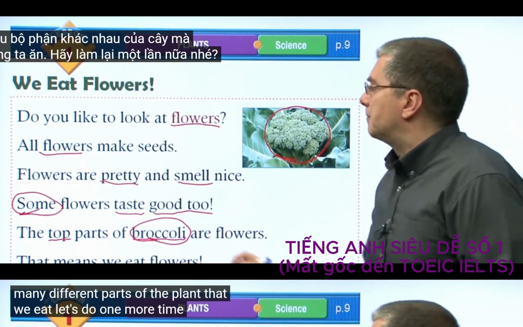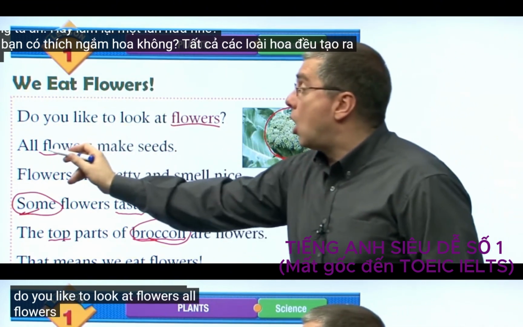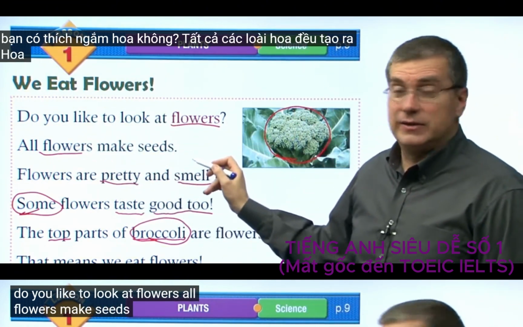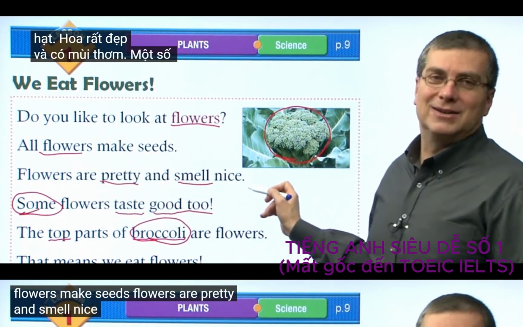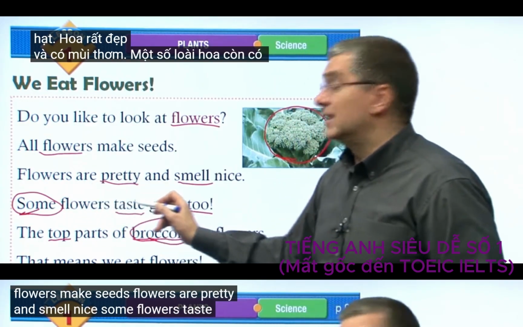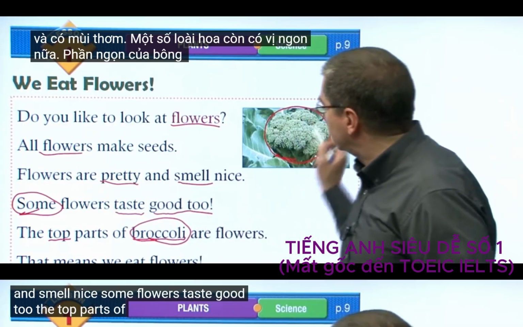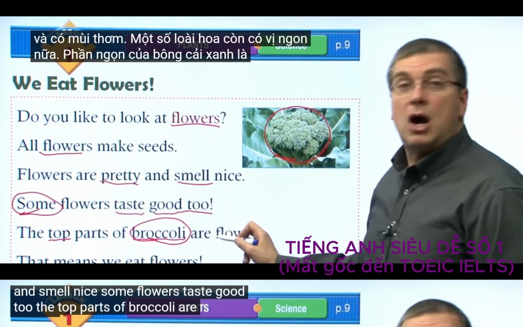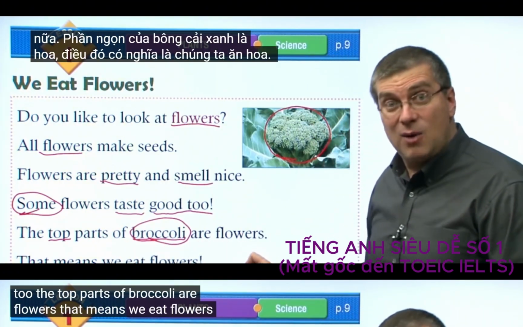Let's do one more time. Do you like to look at flowers? All flowers make seeds. Flowers are pretty and smell nice. Some flowers taste good too. The top parts of broccoli are flowers. That means we eat flowers.